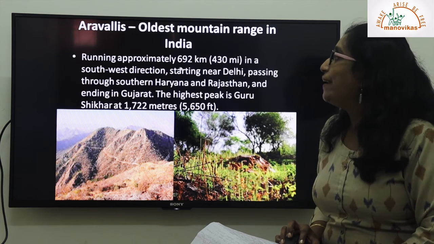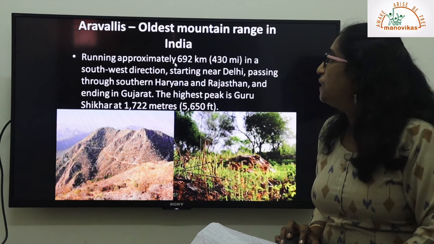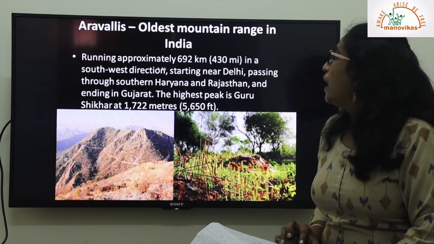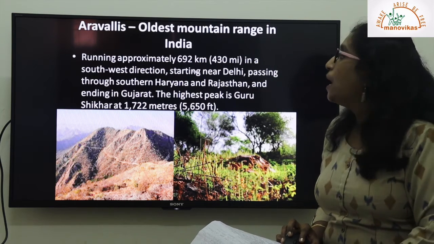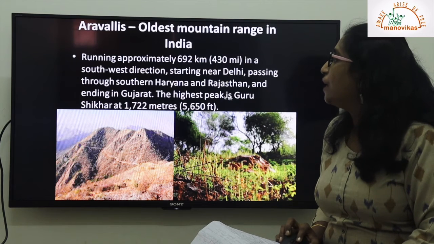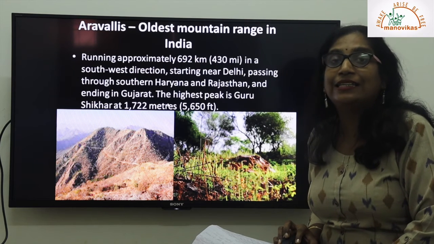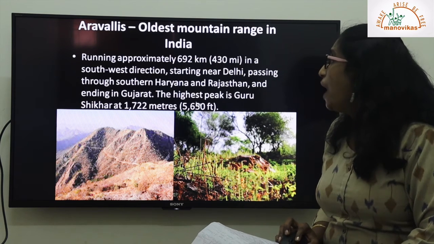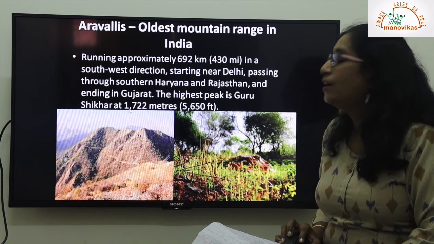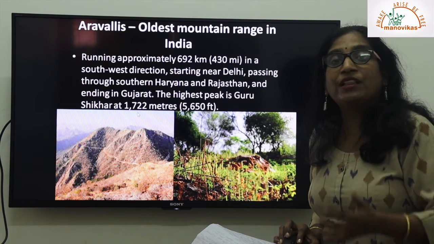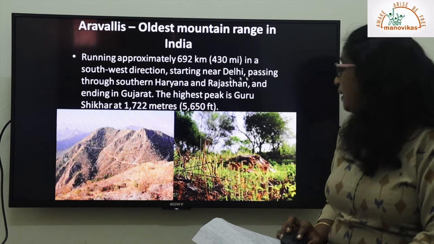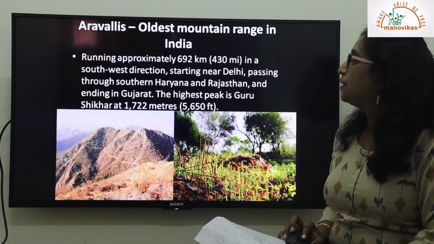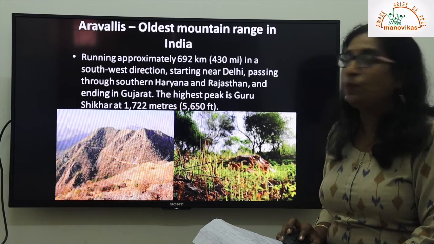Running approximately a long stretch of 692 kilometers in a southwest direction, starting right from Delhi, passing through southern Haryana and Rajasthan, it ends in Gujarat. The highest peak in these is Guru Shikhar. Its height is about 1722 meters above sea level. See the picture? It has great forest also.